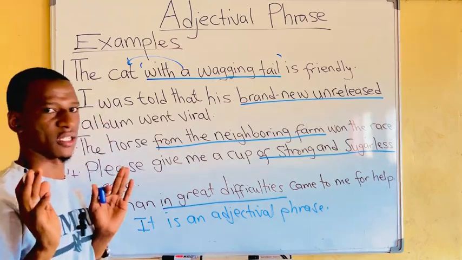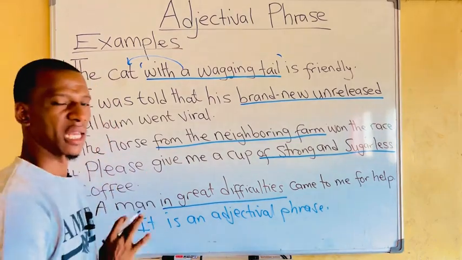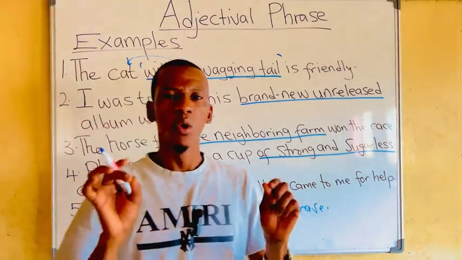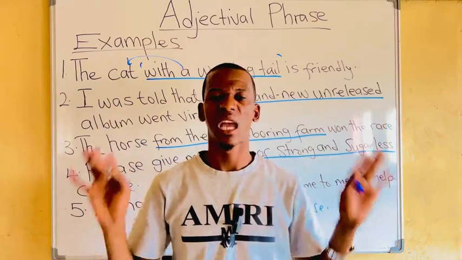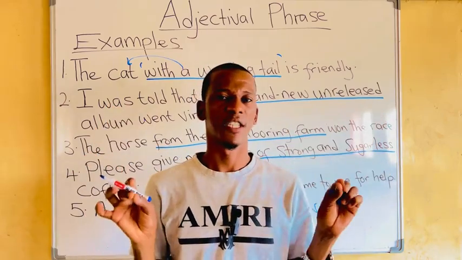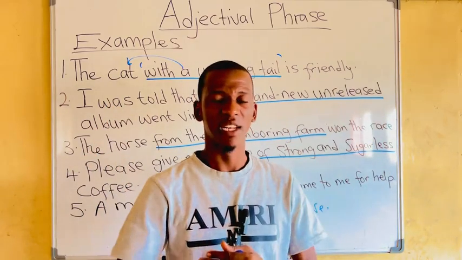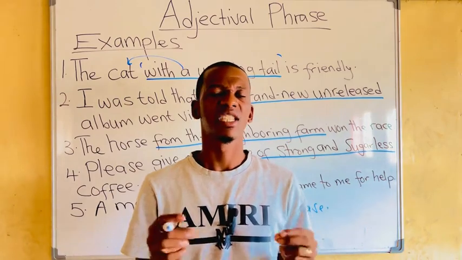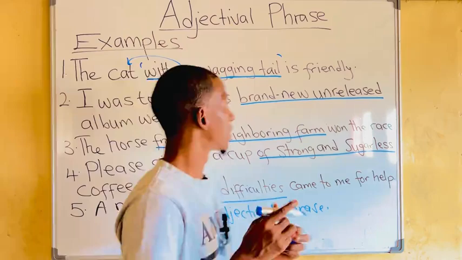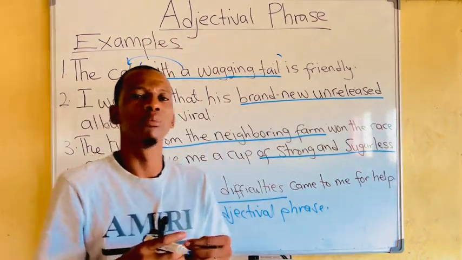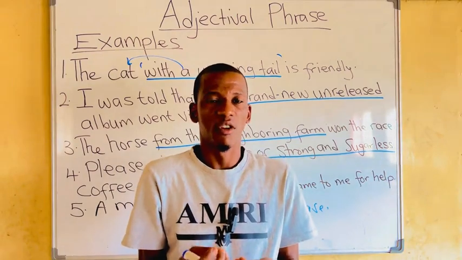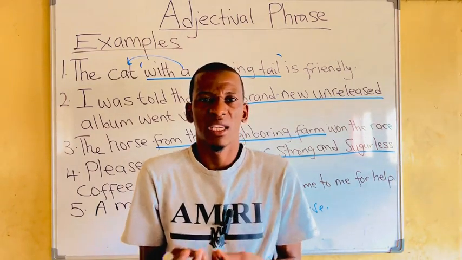This is how you should answer. You just say it is an adjectival phrase. When they ask what is the grammatical name given to the expression above, you say it is an adjectival phrase, if it is an adjectival phrase. Now, the next question after that, they will ask you, what is its function? They're asking, what are these group of words telling us? What are they modifying? That is the function. What information are they giving us?